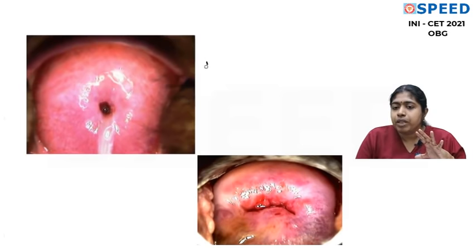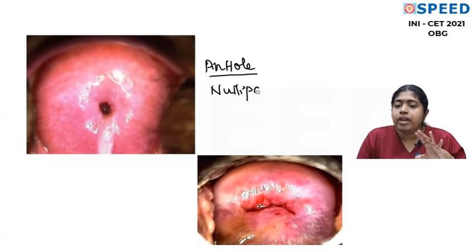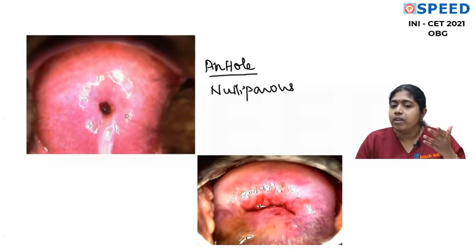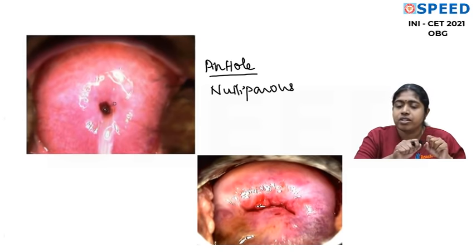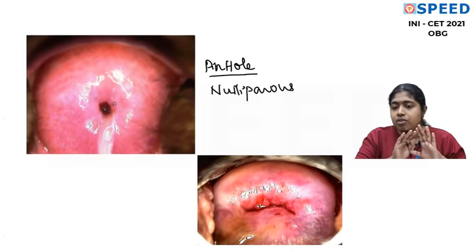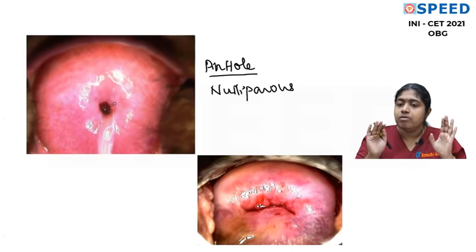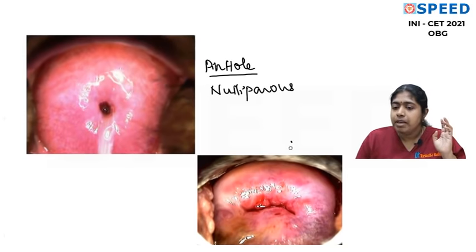Now, let's all look at the shape of the cervical os. Now, this is a pinhole os, in a nulliparous woman. Now, we cannot say nulliparous. A woman who never had a vaginal delivery. Maybe we can now refine our statement like, if this woman never had a vaginal delivery, she's definitely not going to have cervical tears during the process of labor. So definitely the os is going to remain pinhole. Okay. So this woman has not had a delivery at all, or she has not had a vaginal delivery, meaning she might have had a cesarean section. So nulliparous os. And you see now this is a multiparous os or a woman who had a vaginal delivery.